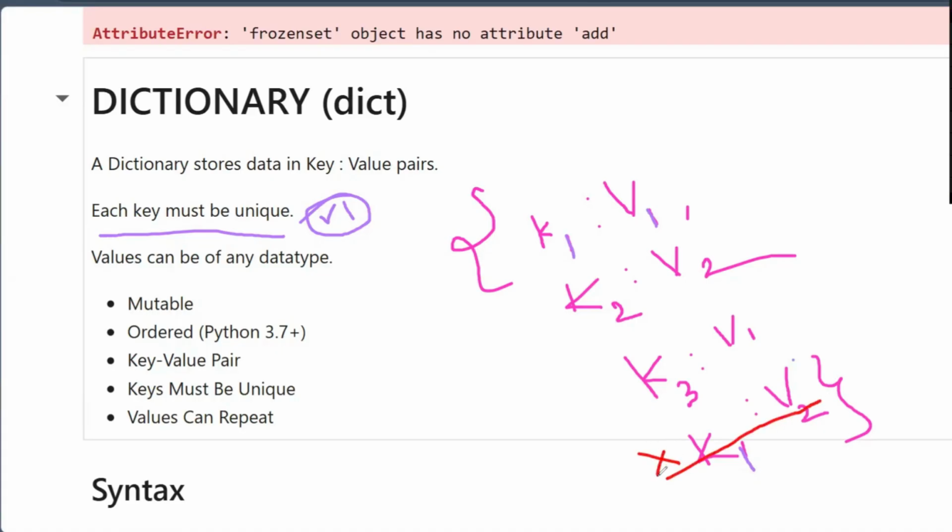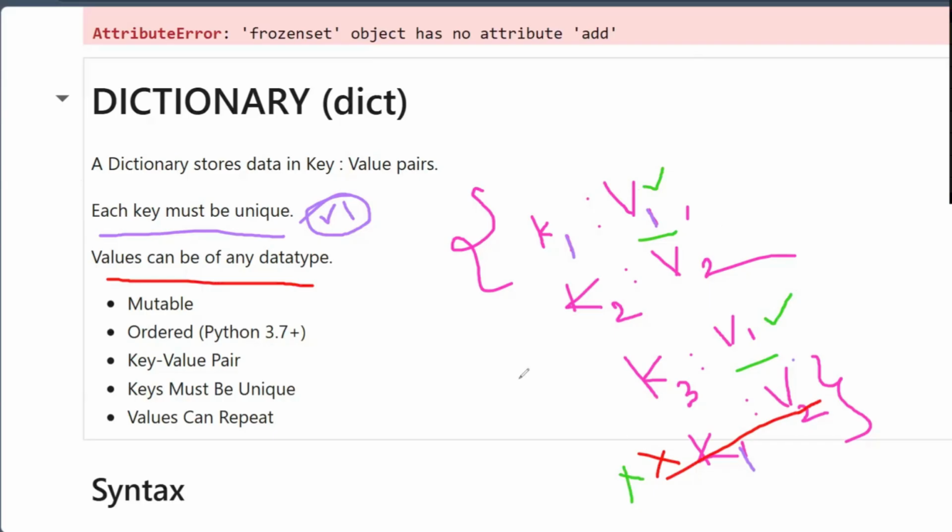Second thing, these values can be any data type. So it is not saying the values must be unique, right? So I can repeat the values. Okay, let me change the color. So it is value 1 here. The value repetition is also okay. But the key repetition is not okay. That's what it's saying, right?